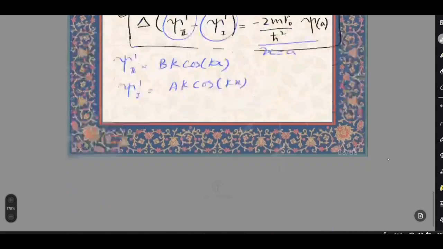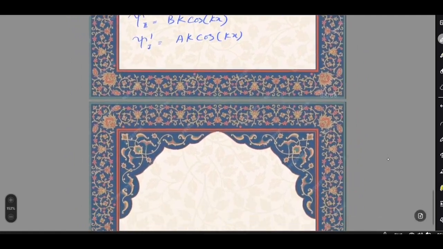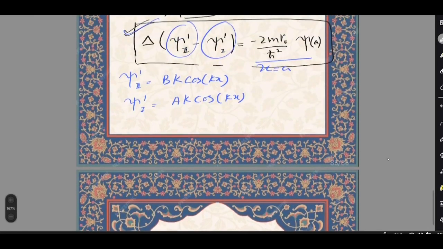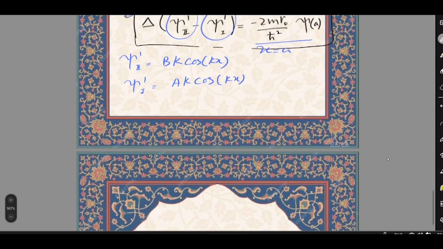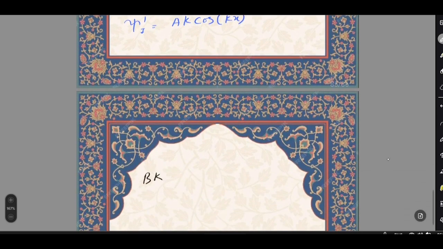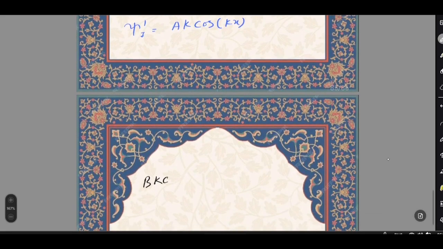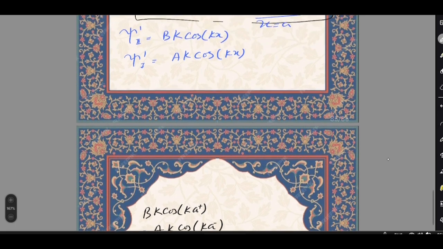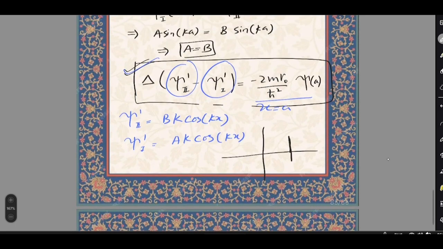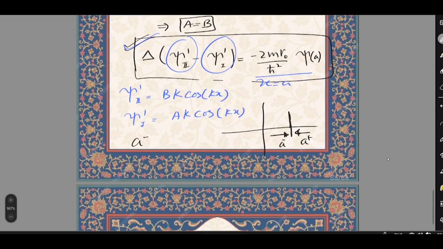Now this condition has to be applied at x equals a. So that means Bk cos of ka plus minus Ak cos of ka minus. A plus means a plus some little increment, so this will be the positive side and this will be the negative side, and a minus means a minus delta, right?